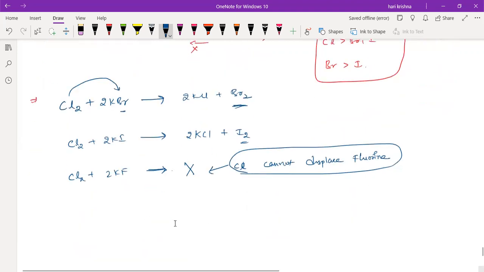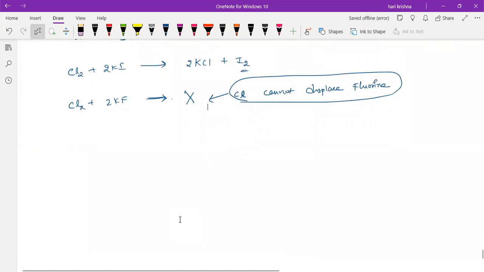Any doubts in the non-metal displacement reactions? No, sir. So that is all about non-metal displacement reactions. Displacement reactions are of different types: one is a metal displacement, and one is a non-metal displacement. Okay, next one is the disproportionation reaction.